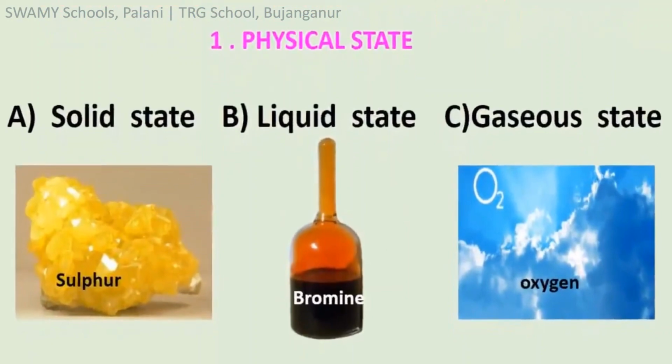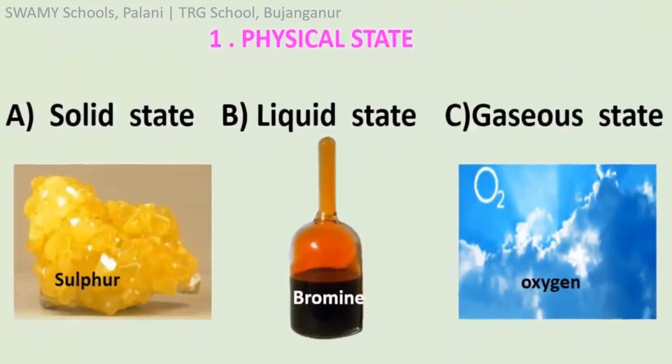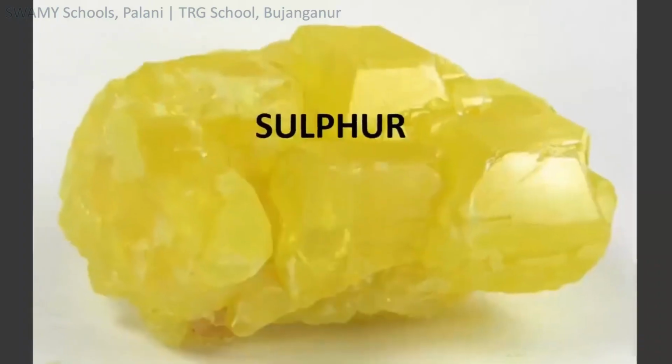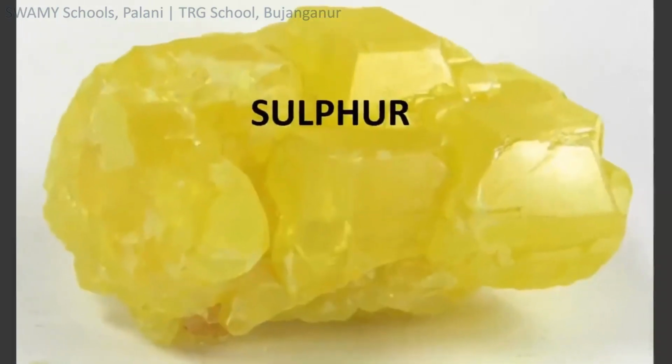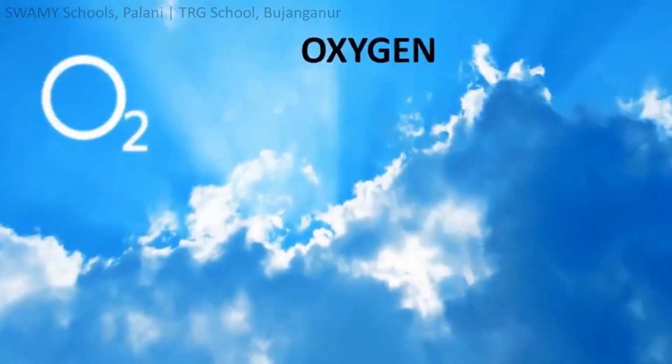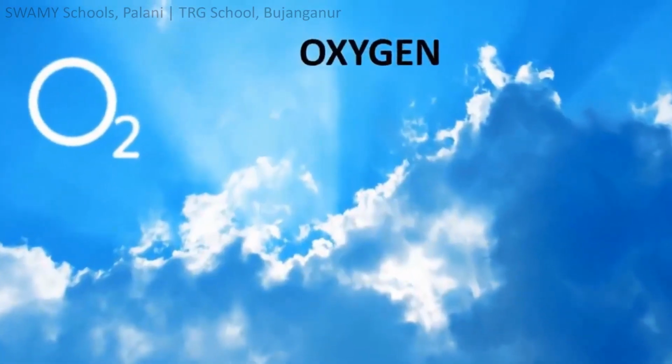Physical state. Non-metals occur as solids, liquids, or gases at normal temperature. Example for a solid non-metal: sulfur. Example for a liquid non-metal: bromine. Example for a gaseous non-metal: oxygen.